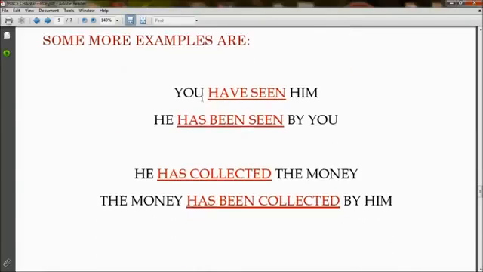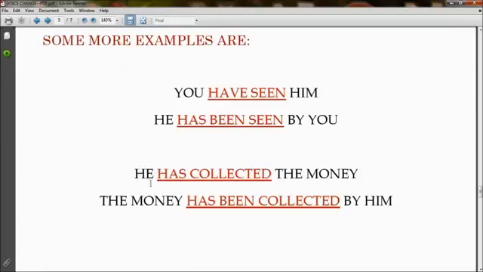Some more examples are: you have seen him, he has been seen by you. Have depends on you, has depends on he. He has collected the money has changed to the money has been collected by him. Has collected has changed to has been collected.